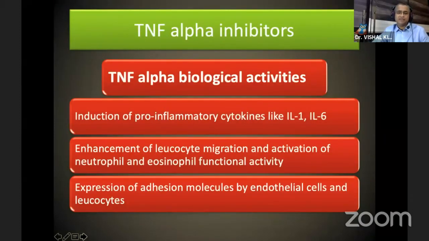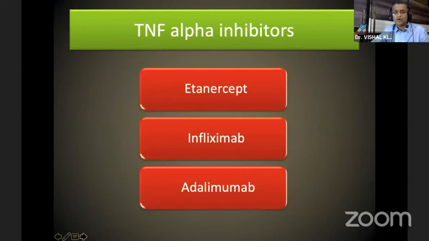Now, TNF causes an induction of pro-inflammatory cytokines like interleukin 1 or interleukin 6. They cause the enhancement of leukocyte migration and activation of neutrophil and eosinophil functional activity. They cause the expression of additional molecules by endothelial cells and leukocytes. Common alpha TNF inhibitors are etanercept, infliximab, adalimumab.